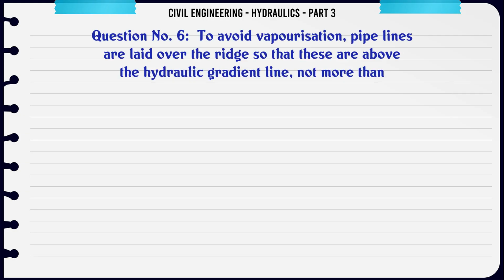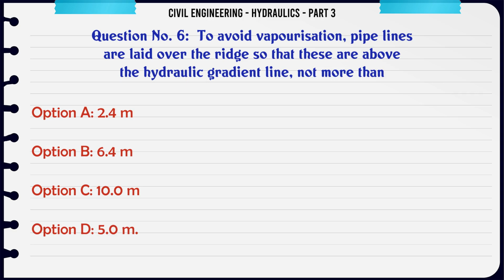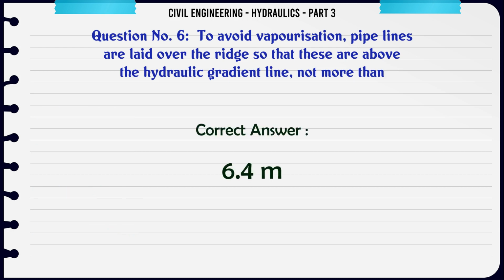To avoid vaporization, pipelines are laid over the ridge so that these are above the hydraulic gradient line not more than: A, 2.4 m; B, 6.4 m; C, 10.0 m; D, 5.0 m. The correct answer is 6.4 m.